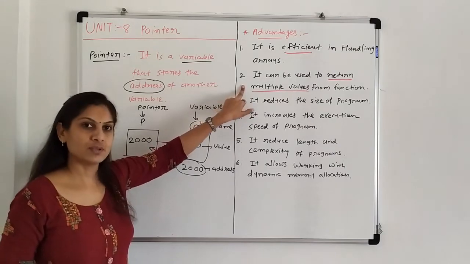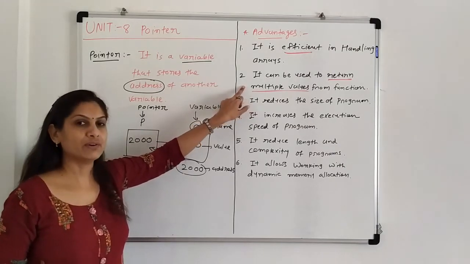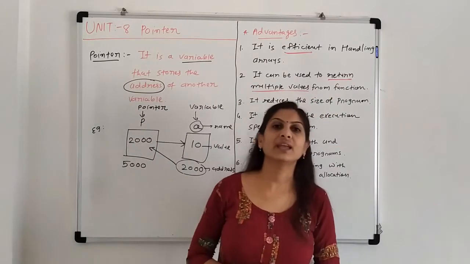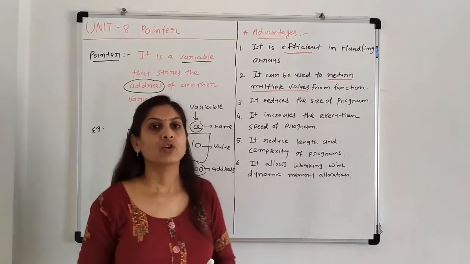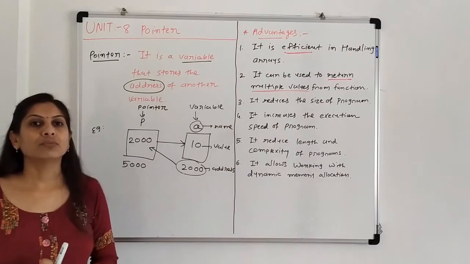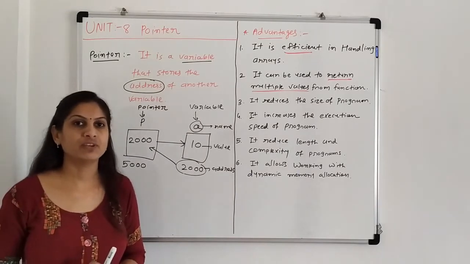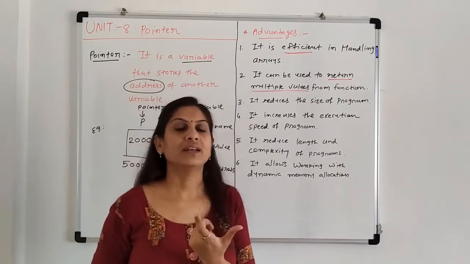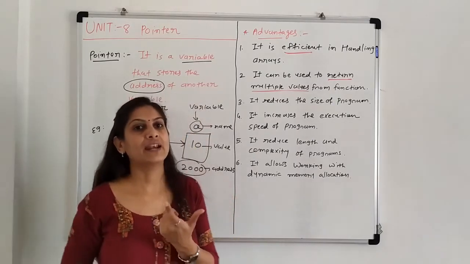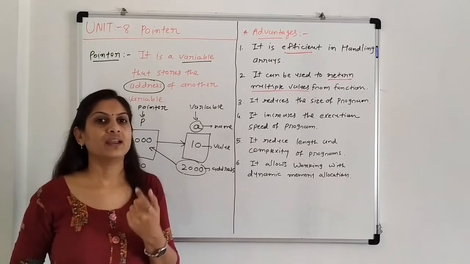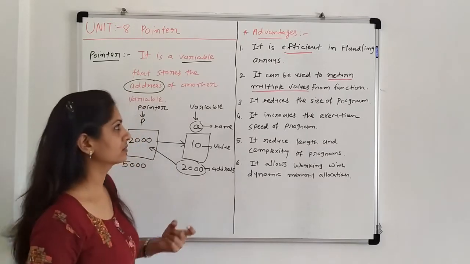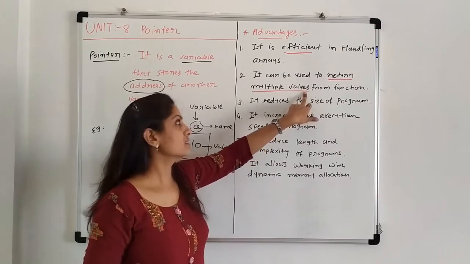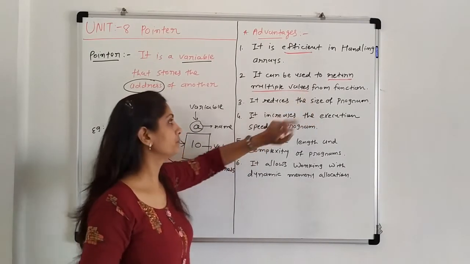Then it is possible, and this advantage we already used in the function chapter, in the concept called call by reference. Call by reference is nothing but call by pointer, in which we pass two parameters in the arguments, integer star a and integer star b. This star indicates they are pointer variables. So the swapping program of call by reference uses this.